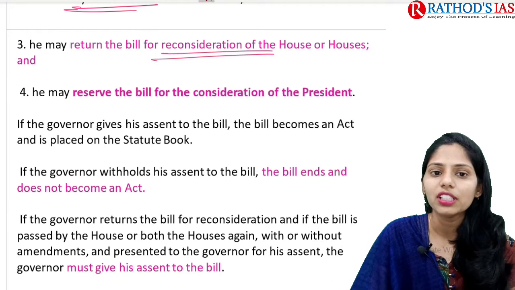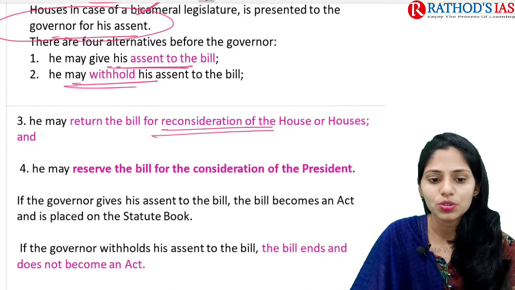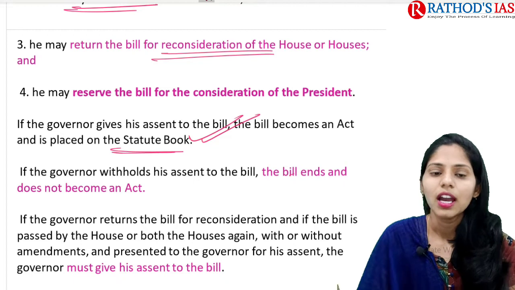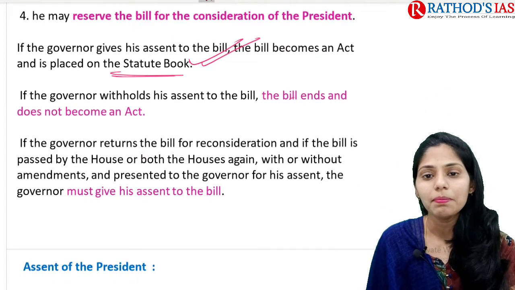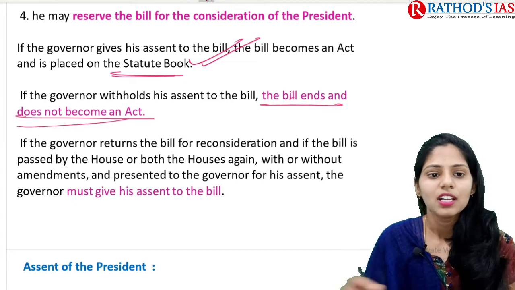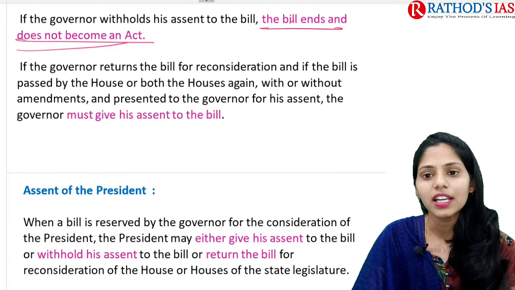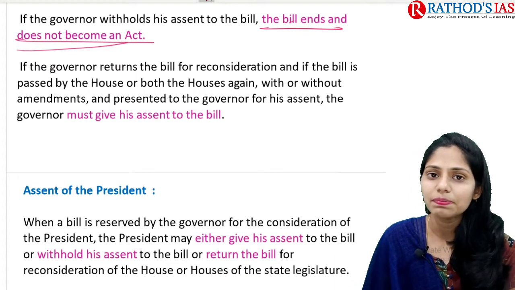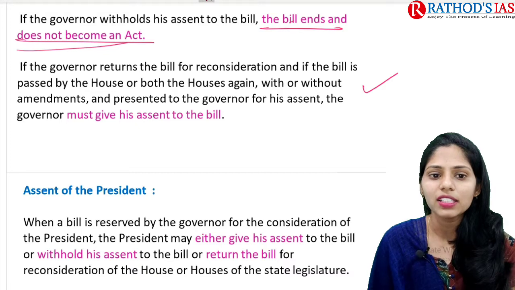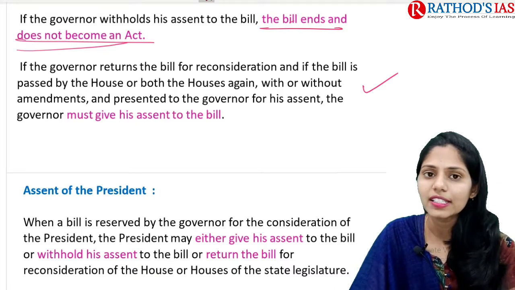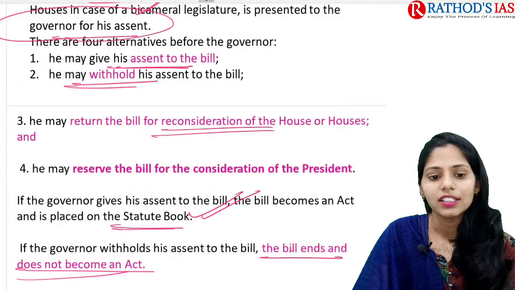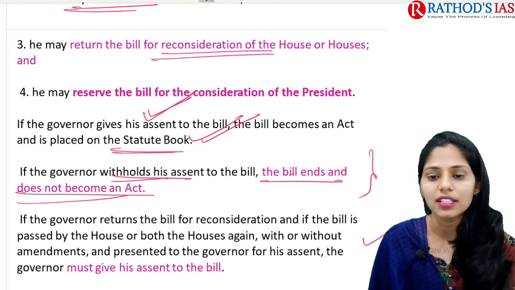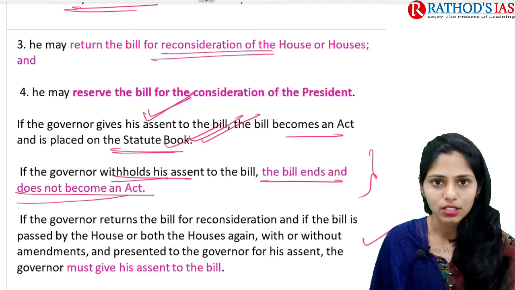If you're talking about the first option, whenever the governor gives his assent to the bill, then that bill becomes an act and that act will be placed in the statute book. Next, if the governor withholds his assent, then the bill ends and does not become an act. If the governor returns the bill for reconsideration and that bill is again passed by the house with or without recommendations, then the governor should give his assent. So whenever he withholds his assent, the bill ends, and whenever he gives assent, the bill becomes an act, and that act will be placed in the statute book.